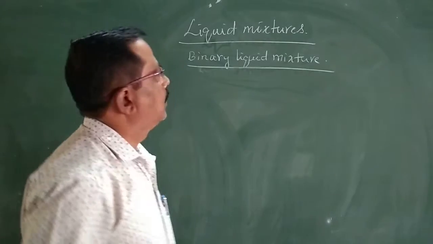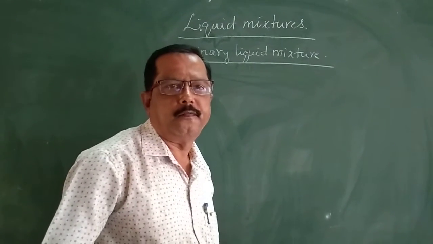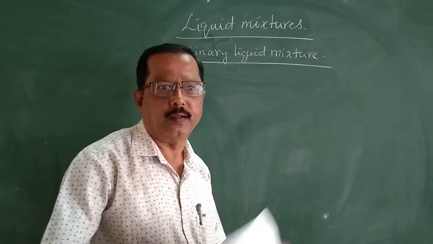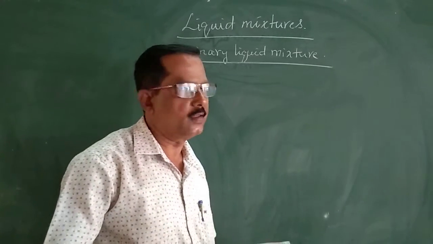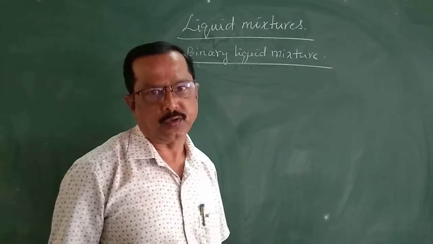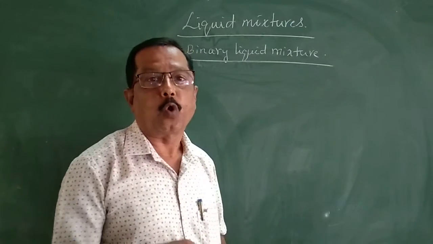A binary liquid mixture is a mixture of two liquids. When two liquids are mixed with each other, the resultant mixture is called a binary liquid mixture, which does not produce any product.